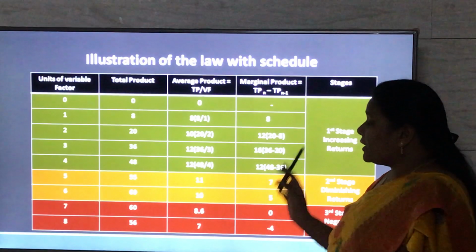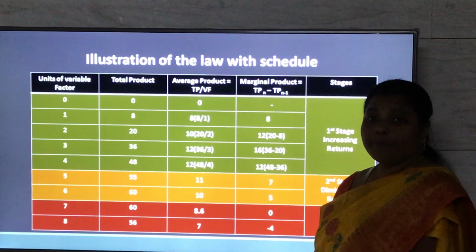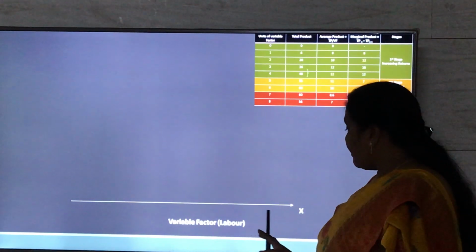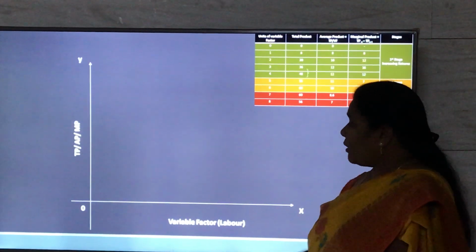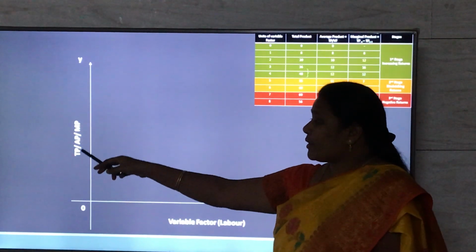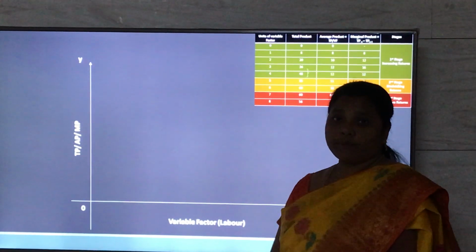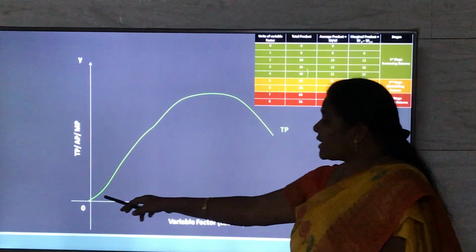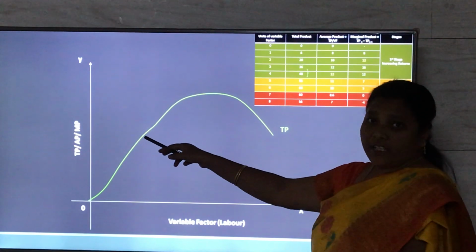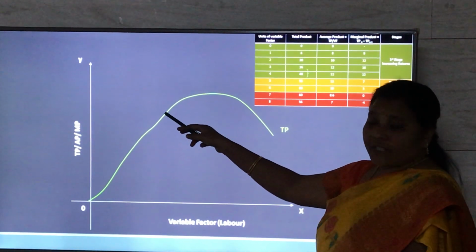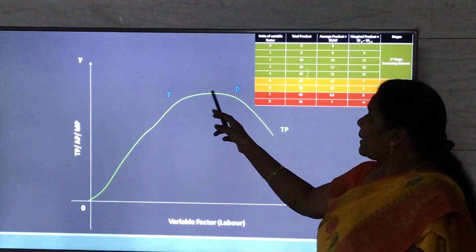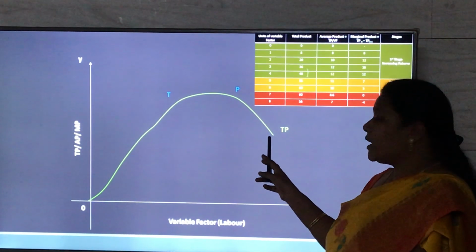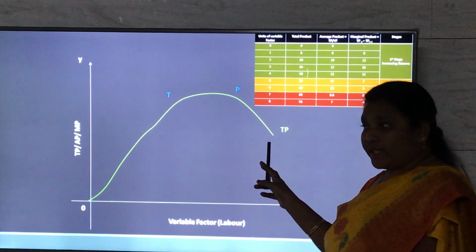So, let us see all these three stages in the form of a graph. Here in the graph, on the x-axis we are measuring variable factors, and on the y-axis we are measuring total product, average product and marginal product. This is the total product curve which increases at an increasing rate in the beginning, later on increases at a diminishing rate till point P, where it becomes maximum, and later on total product will decrease.